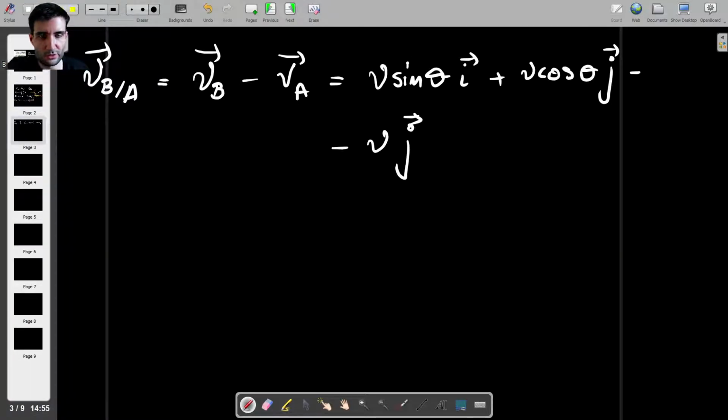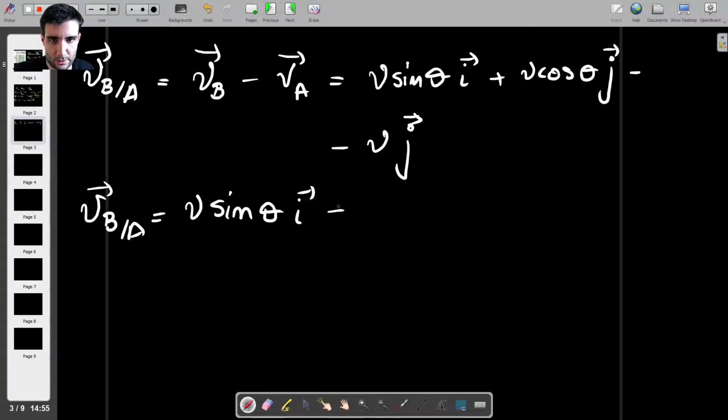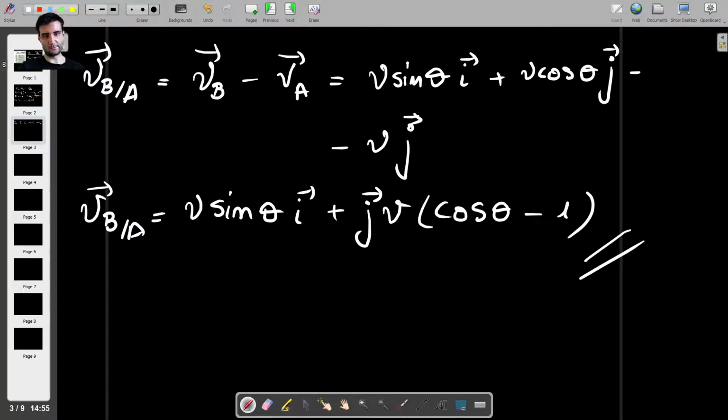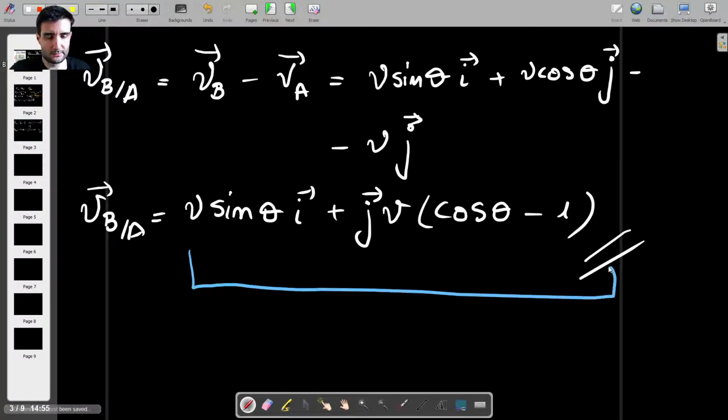And what we can do is we can separate the i's and the j's. So we have that the velocity of B with respect to A is equal to V sine theta i plus V j, and then we can factorize V as well, and that's going to be cosine of theta minus 1. Okay. So with respect to car A, car B will have this velocity.